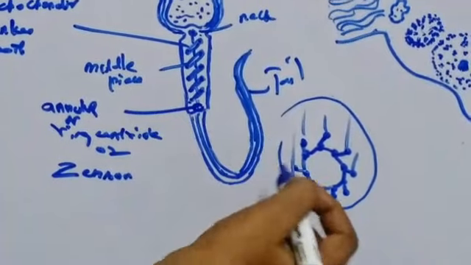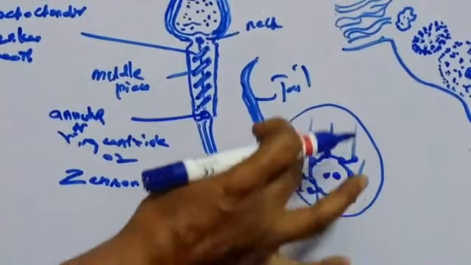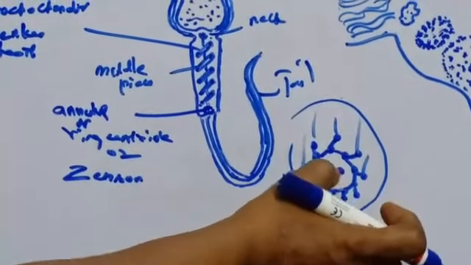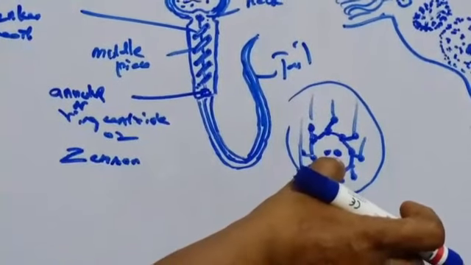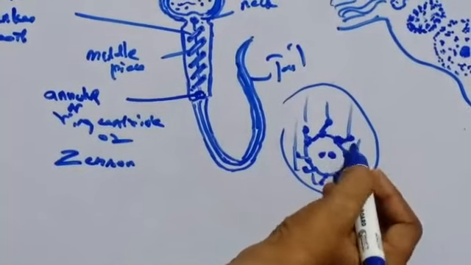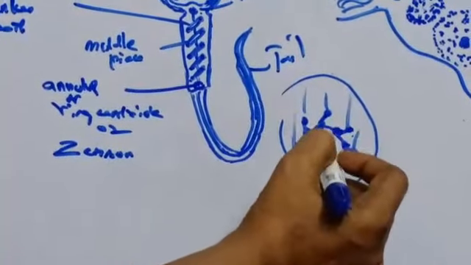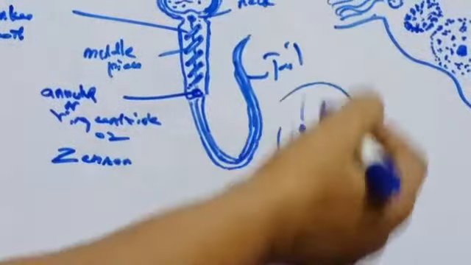There is a pair of central fibrils in the middle, and around it there are nine pairs of doublets, arranged in a circle around the central pair. So this is the structure of the axial filament.